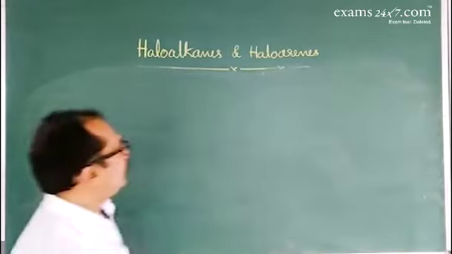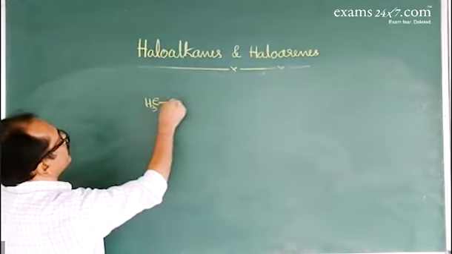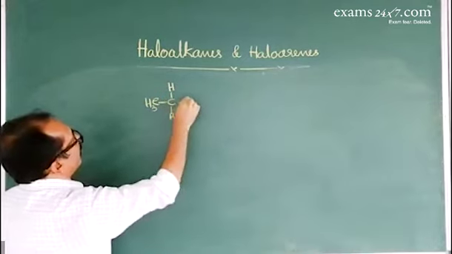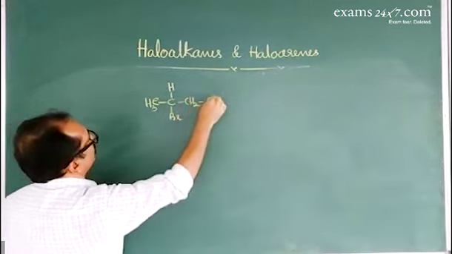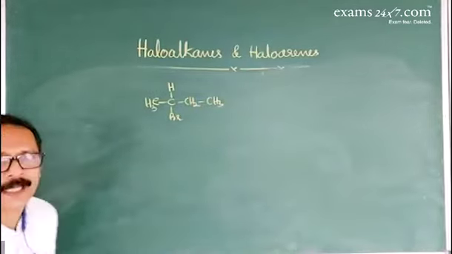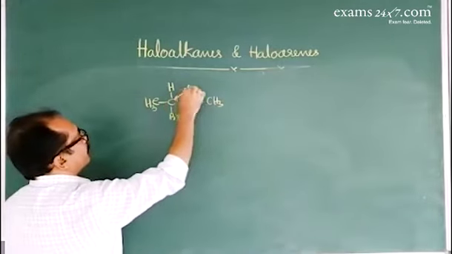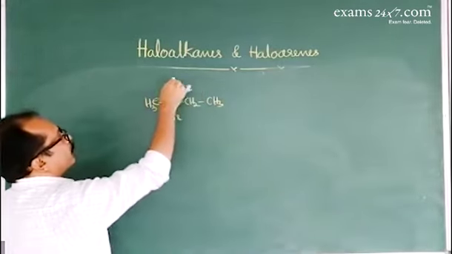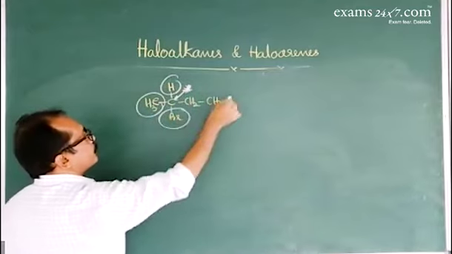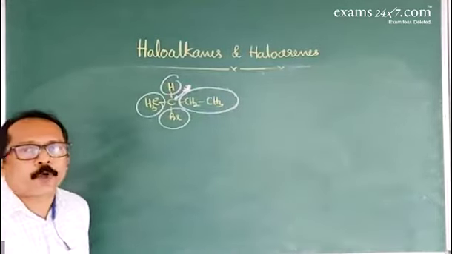For example, 2-bromobutane, CH3CHBrCH2CH3. So there is one chiral carbon. This is the chiral carbon, because there are four different groups attached to the carbon. And there is no plane of symmetry.